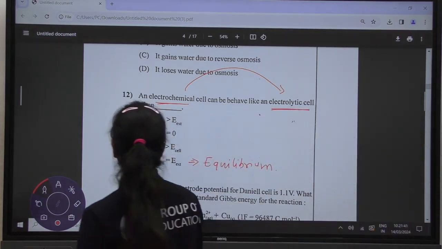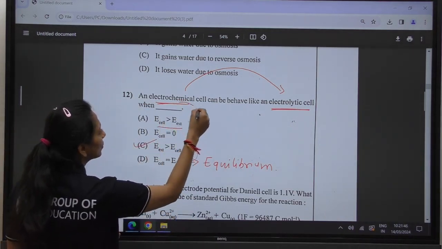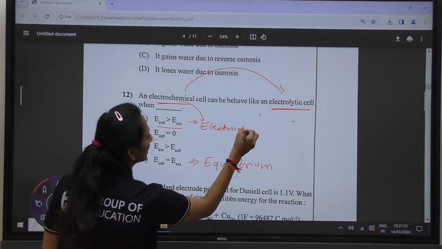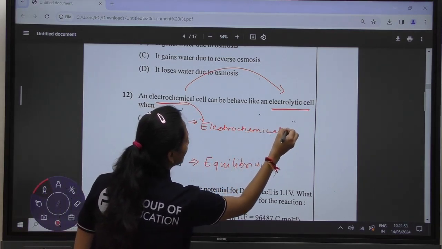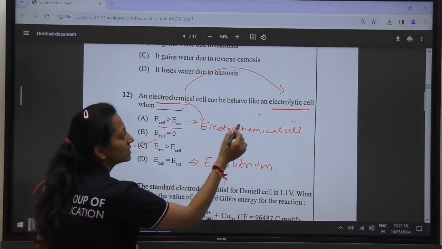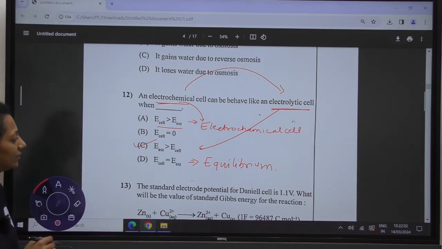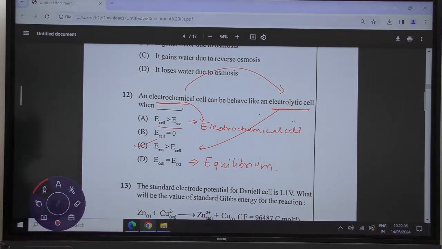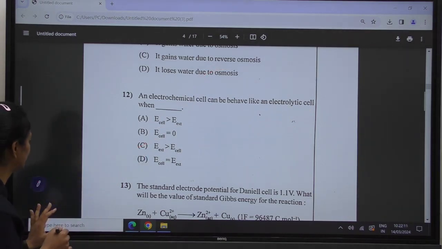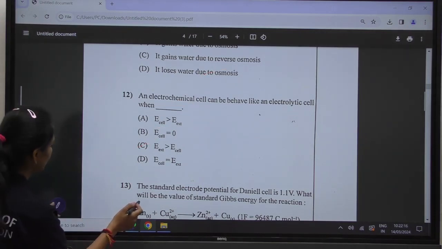Whereas when the E cell is greater than E external, it is working as an electrochemical cell. Whereas in the case of option C, electrolytic cell, it should have the E external greater than E cell. Whereas when E cell is equal to E external, it has reached equilibrium. So option C is the correct answer. Moving towards the next question.